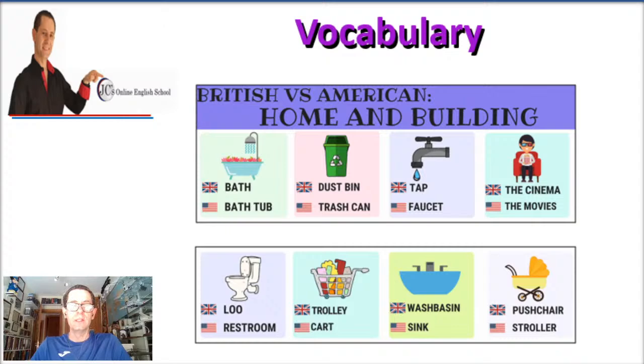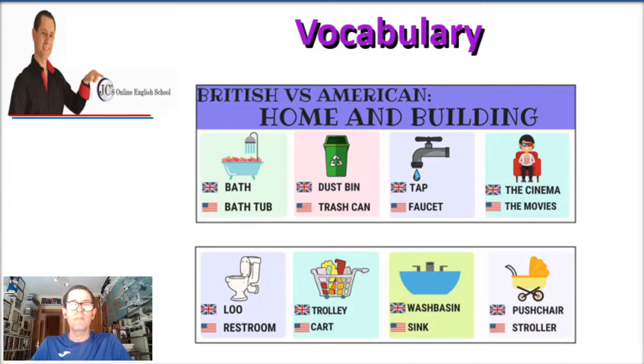All right. So let me go over them again, starting from the top. Remember, these are in terms of home and building. There are many differences depending on the topic, and we're talking about home and building here. So bath, British, bathtub, American. Dustbin, British, trash can, American.